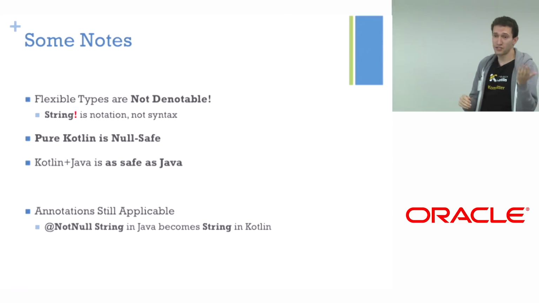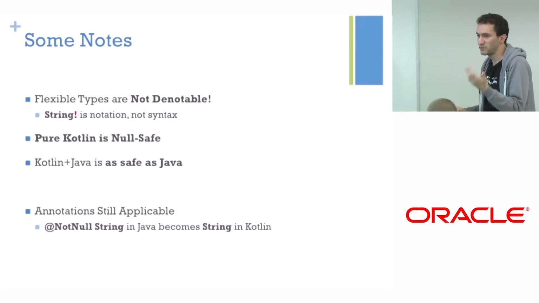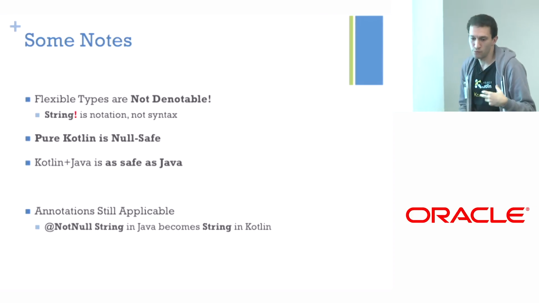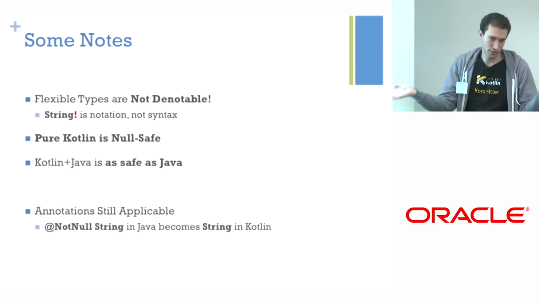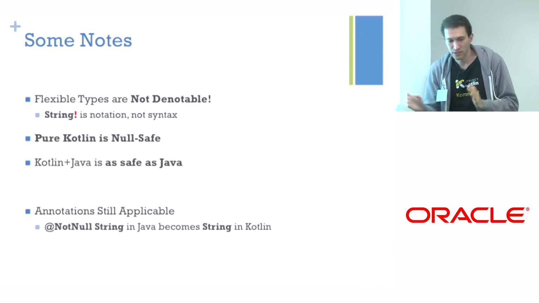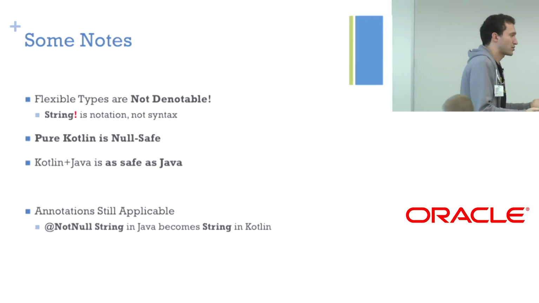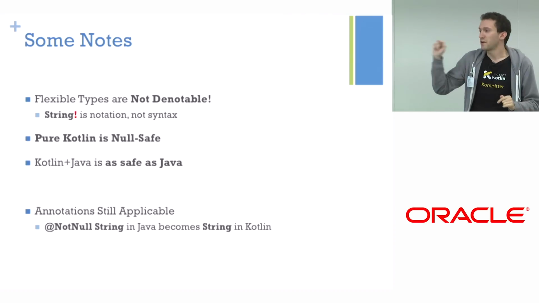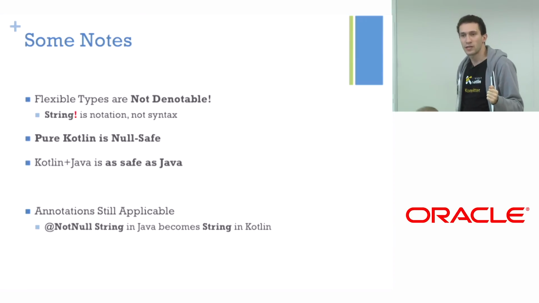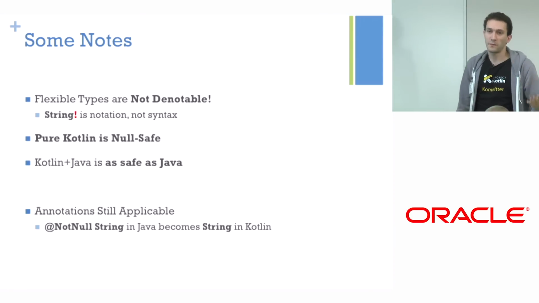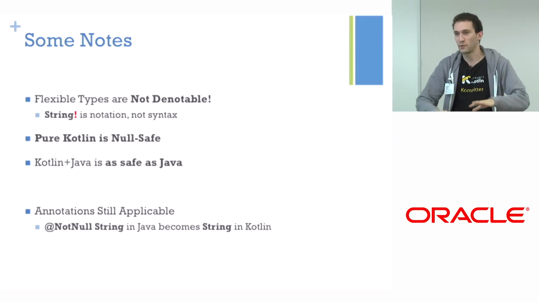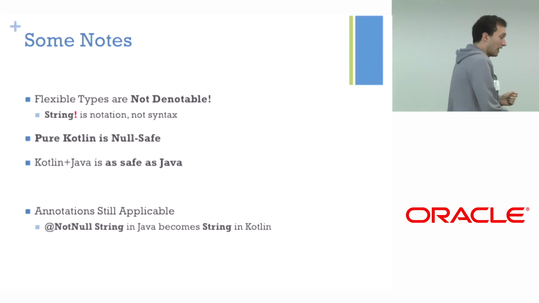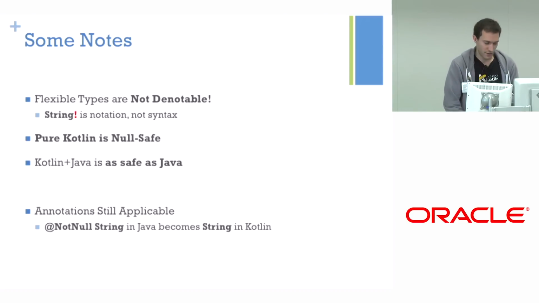Also, the annotations I mentioned before still can be used, and then we will do proper checks and turn the flexible types into inflexible ones, and then just complain about you trying to do something bad, but only if the annotations are there. And actually, the property there is that if you pull out the annotations, if the program compiled with them, it will compile without them. And it's important because people lose their annotations along the way all the time. OK, so we kind of managed the nullable. Any questions here?